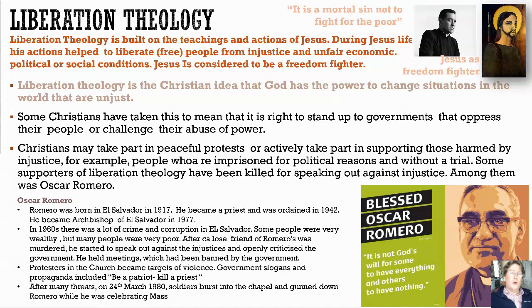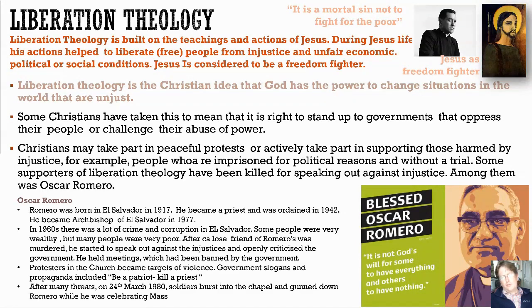I'm reminded of Hong Kong, where Christians played a big part in fighting against China and its takeover of Hong Kong recently, and some of the songs they were singing on the street were Christian hymns. Christians may take part in peaceful protests or actively take part in supporting those harmed by injustice. For example, people who are imprisoned for political reasons without trial. Some supporters of liberation theology have been killed for speaking out against injustice.